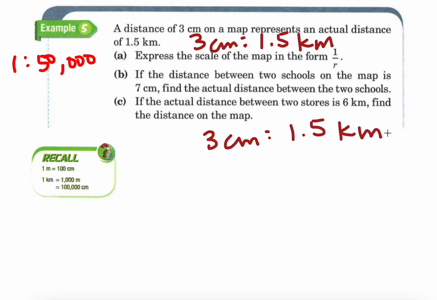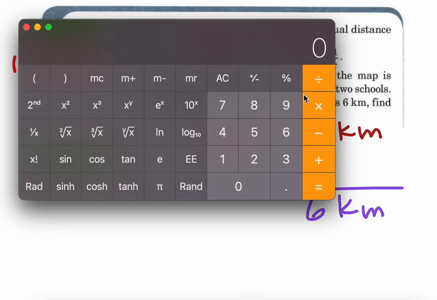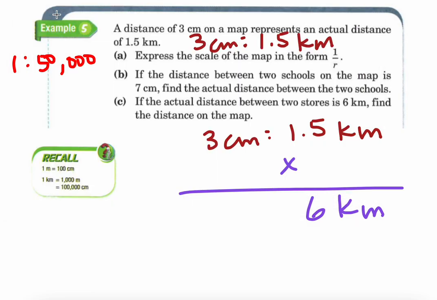3 centimeters on my map is corresponding to 1.5 kilometers in real life. I'm pretty confident that I can actually use that information and just multiply to get to my 6 kilometers in real life. I can take a number and just multiply by 1.5 to get to my 6 kilometers. I don't know that off the top of my head, so I'm going to use my calculator. 6 divided by 1.5. Oh, it's 4. So 1.5 kilometers times 4 gets me to 6 kilometers, which is what I wanted.